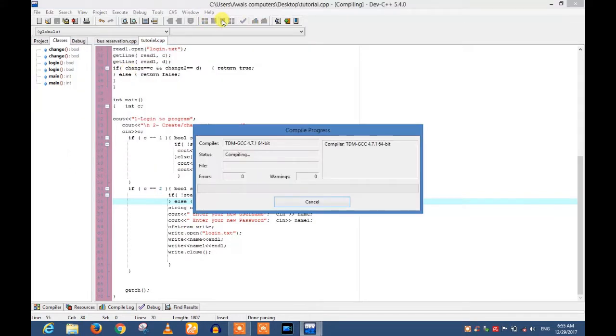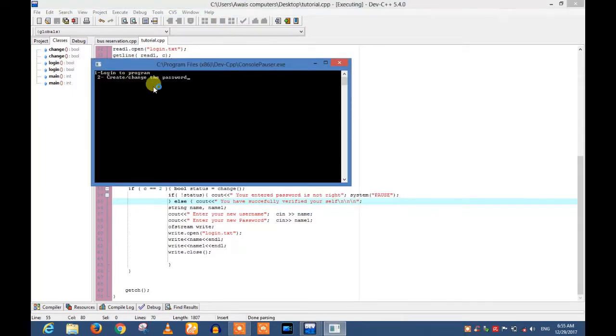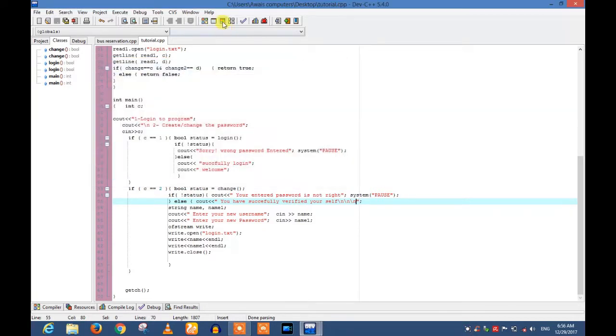Now if I compile again and show you how to change the previous password, I enter 2 and enter the previous username SMAB and previous password 0305. If I enter this, the program will say you have successfully verified yourself, and enter your new username.